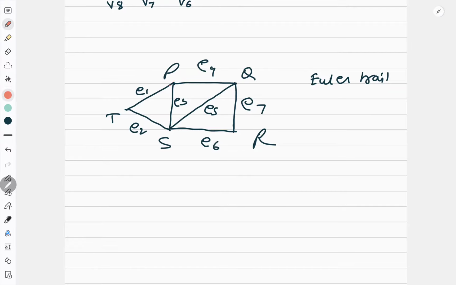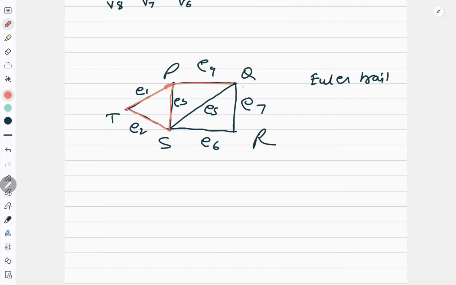I am starting from P. Then I need to cover all the edges. Then like this. I came to S. Then I can go here. Then I can go to E4 also. After E4, I can go to Q.